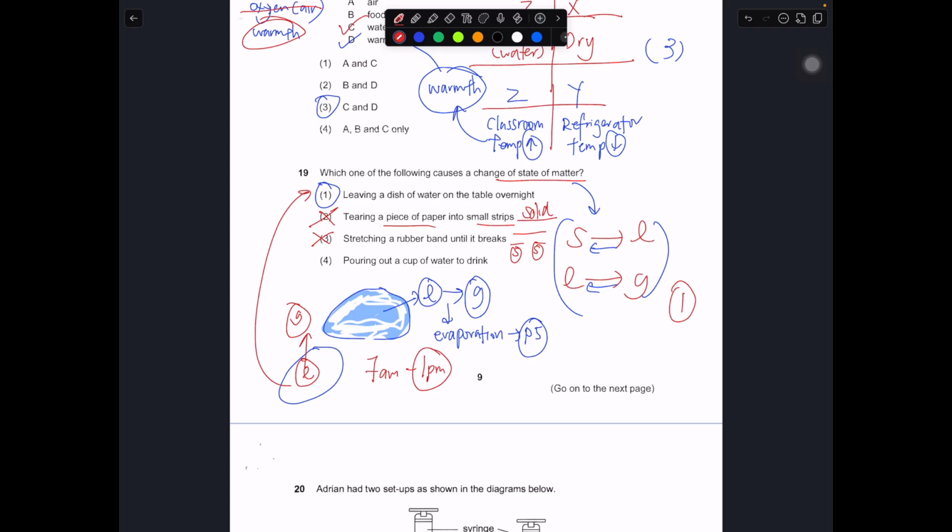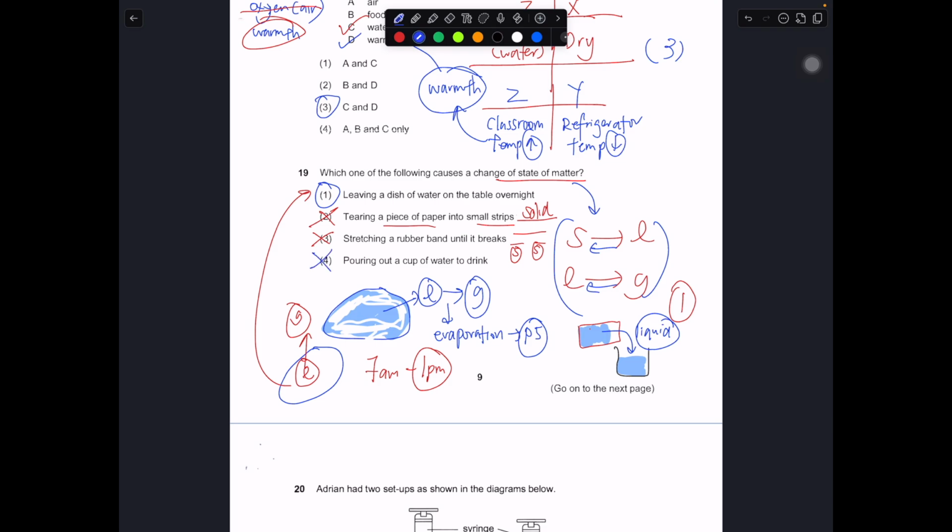Pouring a cup of water to drink. When you pour water from a bottle into a cup, in this case, the water still exists in the liquid state. There is no change of state in this case. So number 4 cannot be the answer.